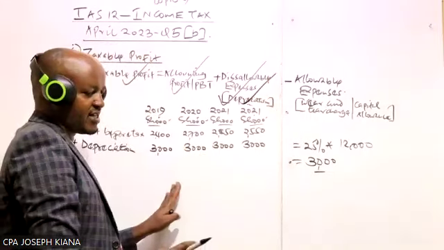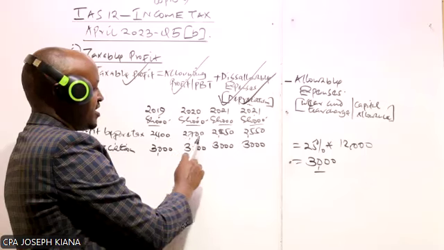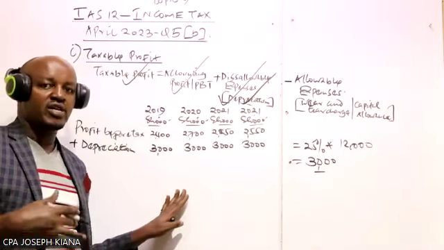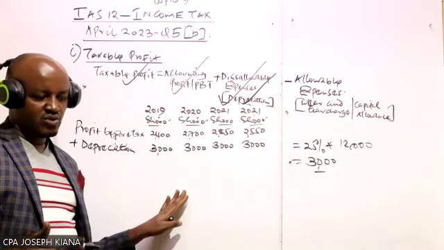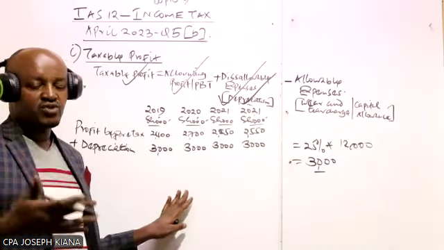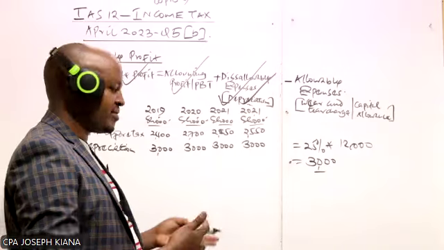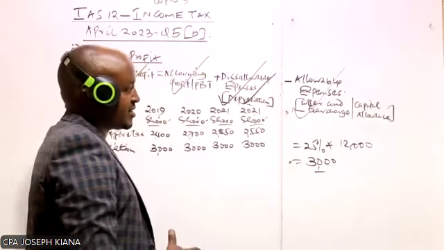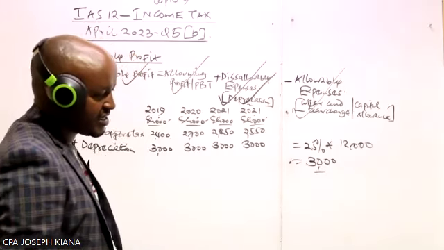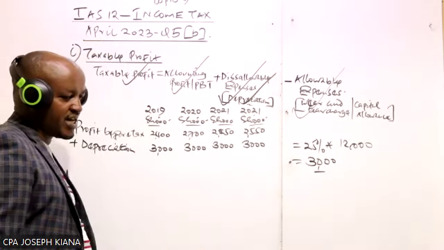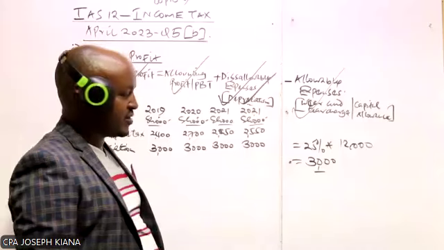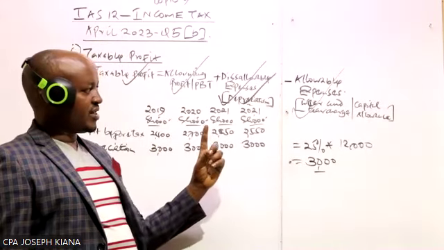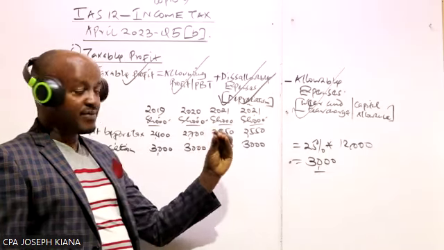So we have added back depreciation. Why have we added that? It is because it was deducted in arriving at this profit, but we have said that this is a disallowable or non-deductible expense. So when computing the taxable profit, this should not be deducted from the incomes of the business. That's why we are adding it back. And then from there, what do we do? We less wear and tear charges or capital allowances. Why are we deducting this? We are deducting this because in computing this accounting profit or the profit before tax, the company does not deduct capital allowance.